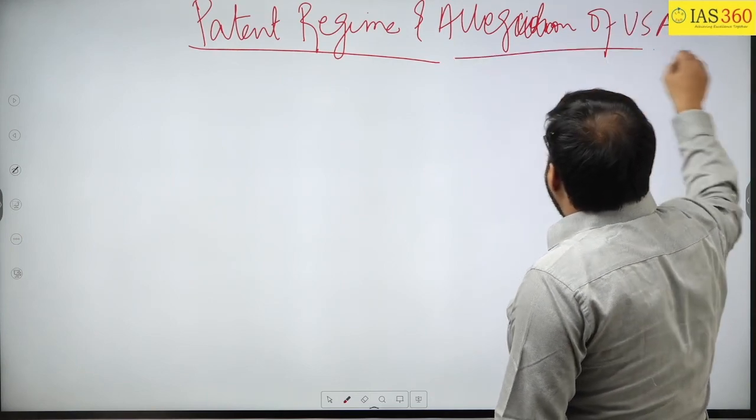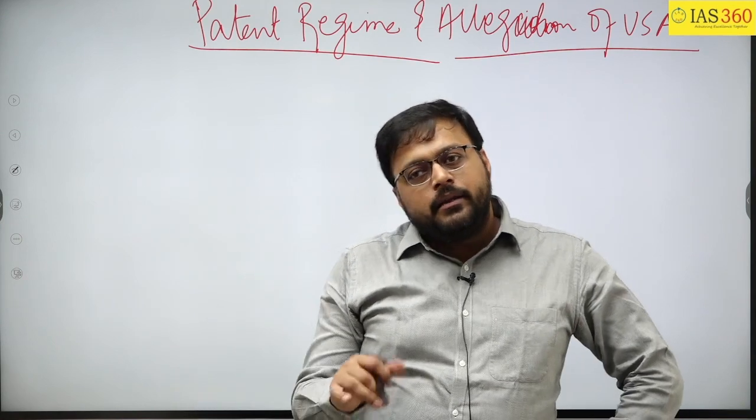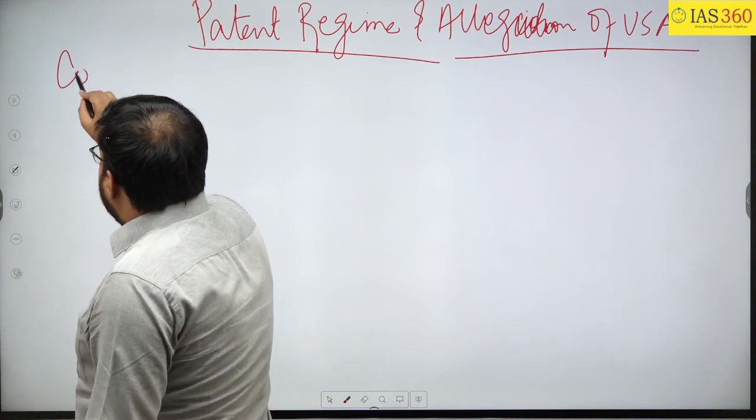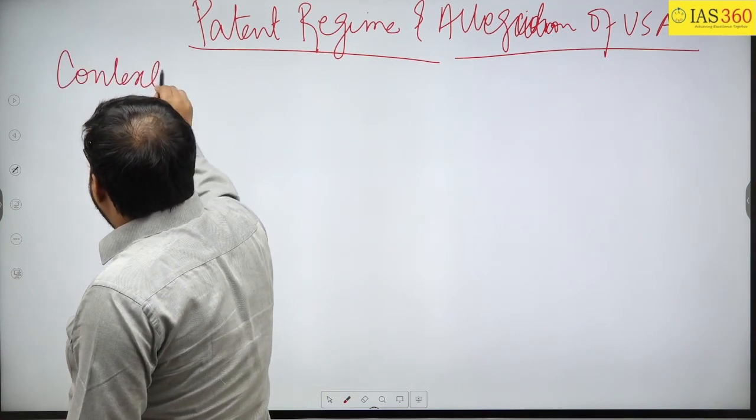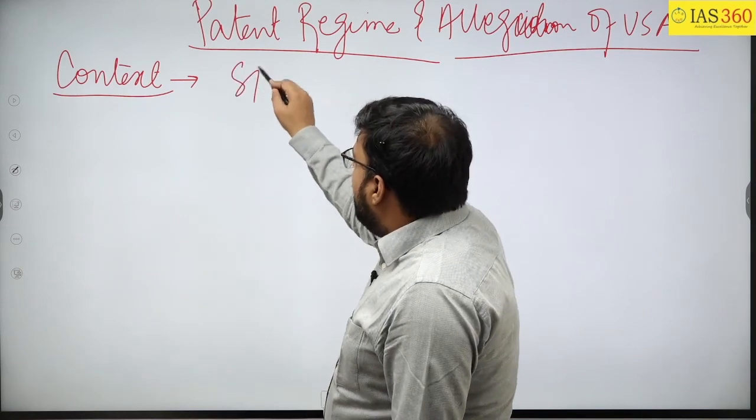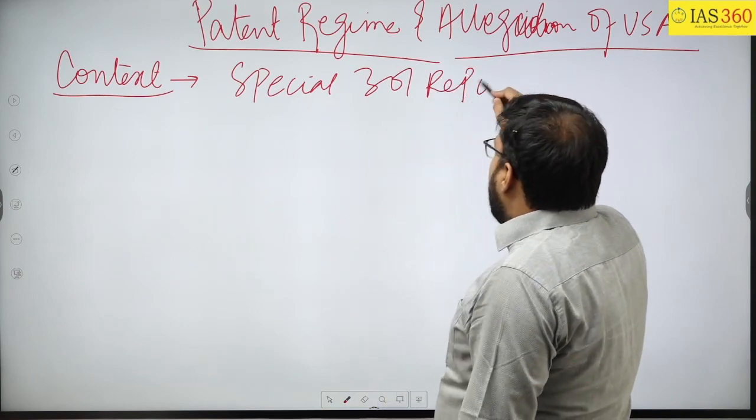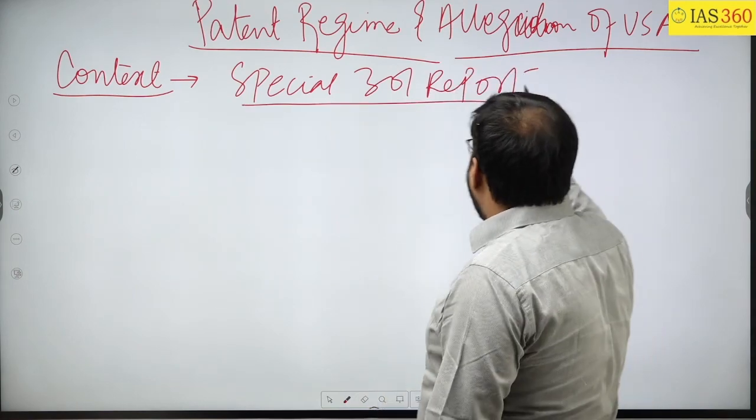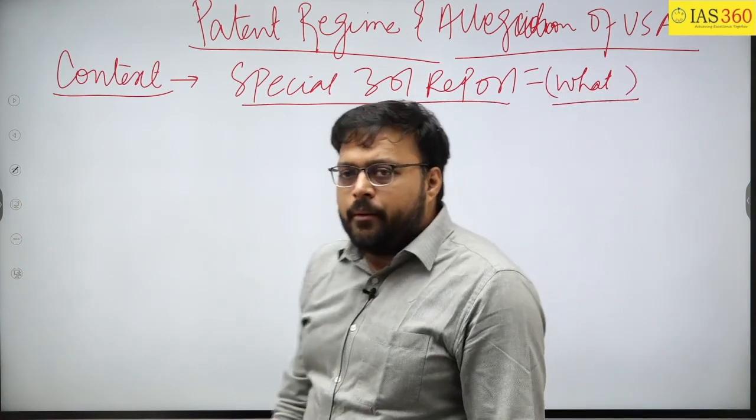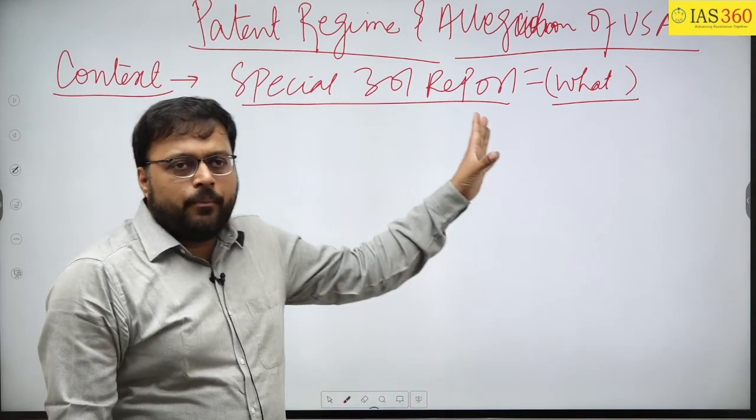So again, this can be asked either in GS paper 2 or in GS paper 3. Here, I just want to mention the context of the news. So the US has placed India under a Special 301 report. And the question arises, what is this report? Basically, this is not the first time that India has been placed by the US under this special report.